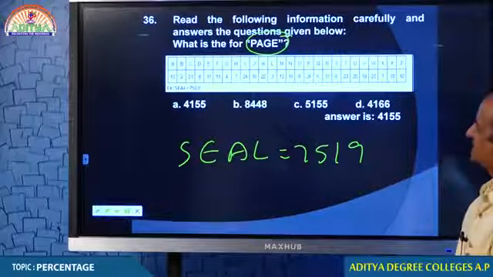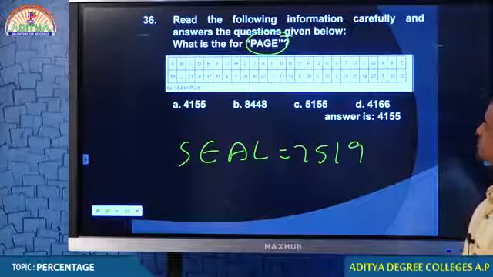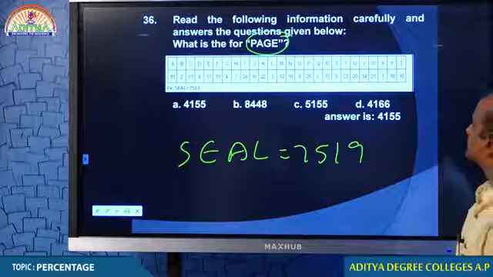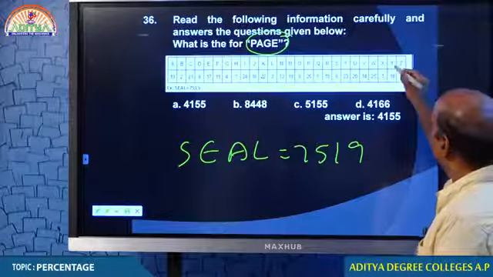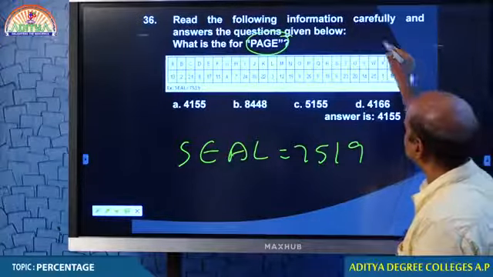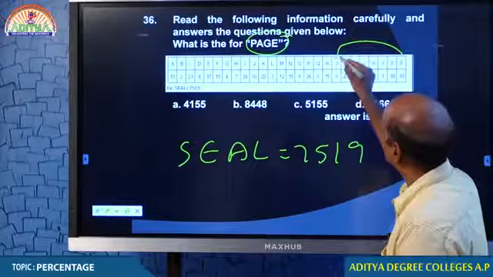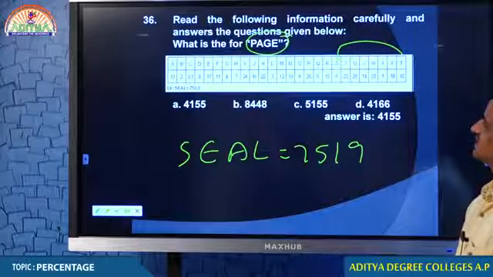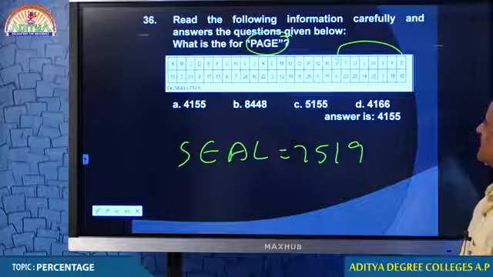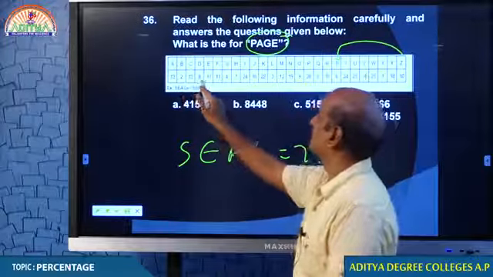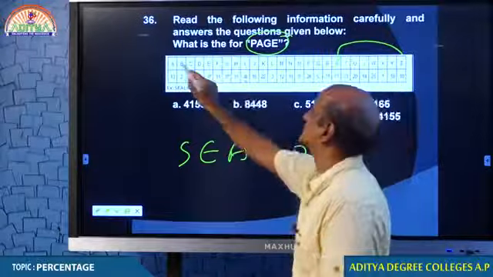Students, SEAL. Very interesting. Look at that: 1, 2, 3, 4, 5, 6, 7, 8. It is the 8th from right side. What is the 8th from left side? 1, 2, 3, 4, 5, 6, 7, 8.